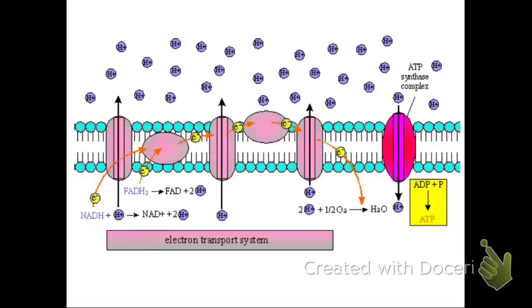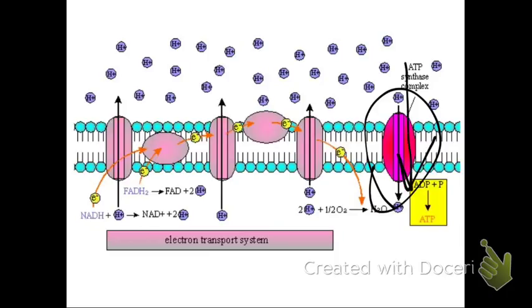Okay, and then finally, after all the electron carriers have given their electrons, the space up there where all the hydrogen ions are gets so dense with hydrogen that the hydrogen ions are all going to want to go to the area which has less hydrogen, and that's on the other side of the membrane. So it's going to go through this ATP synthase complex in order to get there.